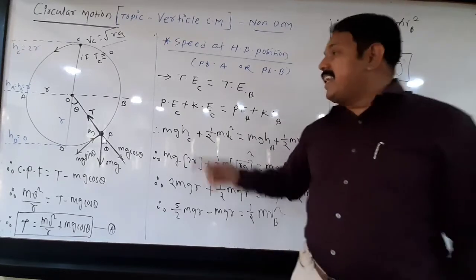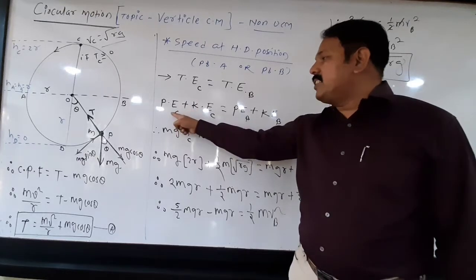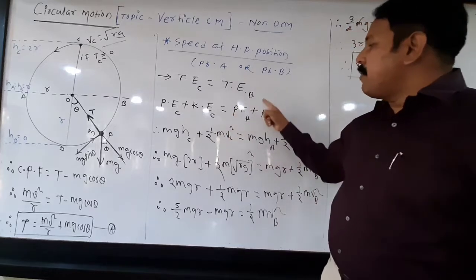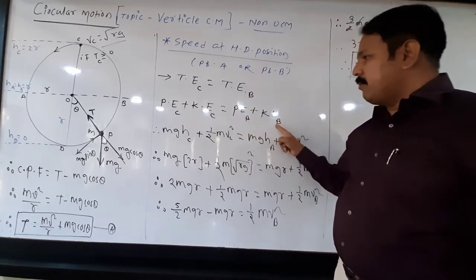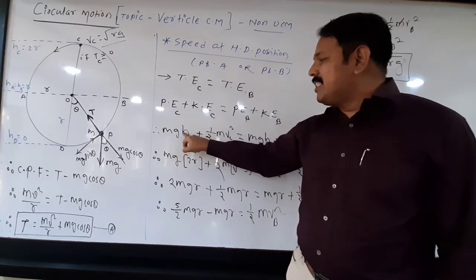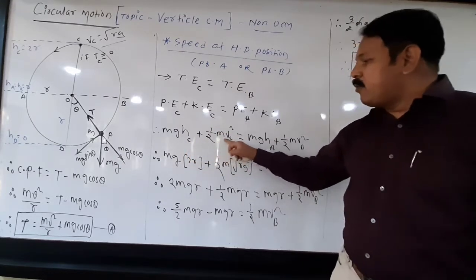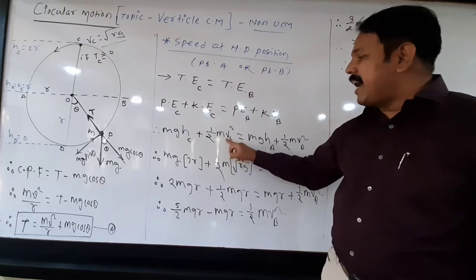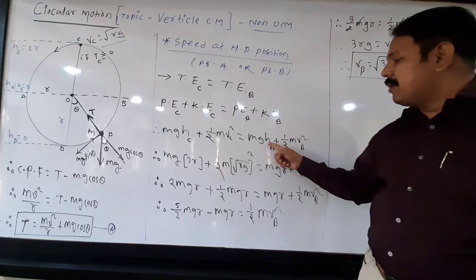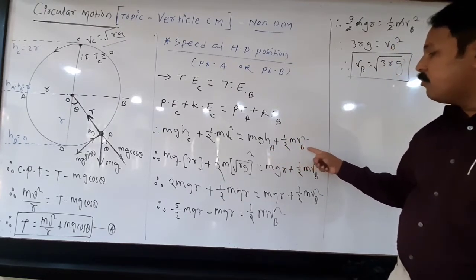We know total energy is nothing but the summation of potential energy and kinetic energy. So potential energy at C plus kinetic energy at C is equal to total energy at B, potential energy at B plus kinetic energy at B. Potential energy is mgh, with the height at position C, plus kinetic energy 1 by 2 m v squared, where this is the speed at top, Vc, is equal to potential energy at B, mgh with the height at point B, plus kinetic energy 1 by 2 m Vb squared.